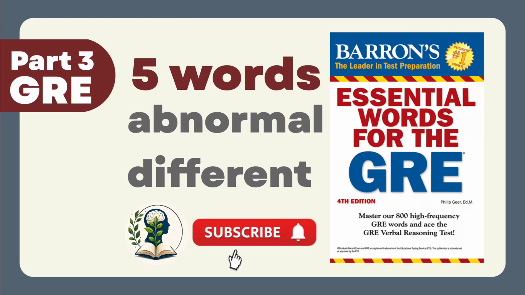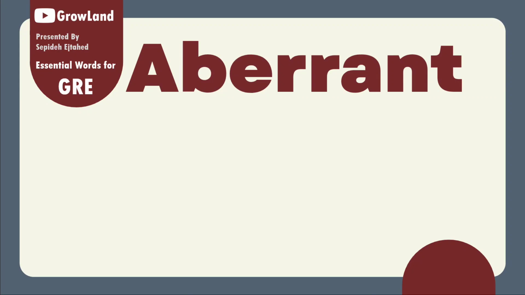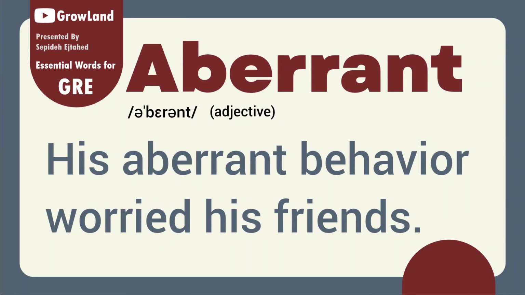Let's get started. The first one is aberrant. Repeat, aberrant. It's an adjective. Aberrant means different from what is normal, expected, or typical. Or, easier to say, something abnormal. For example, his aberrant behavior worried his friends.